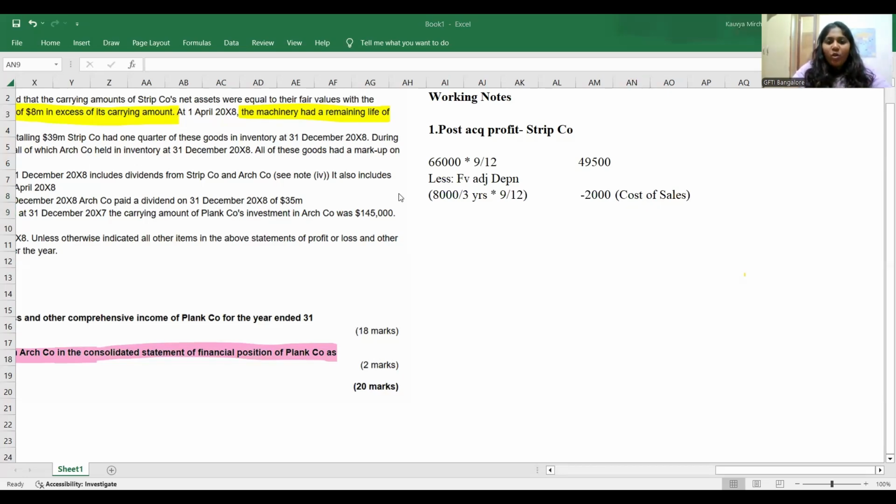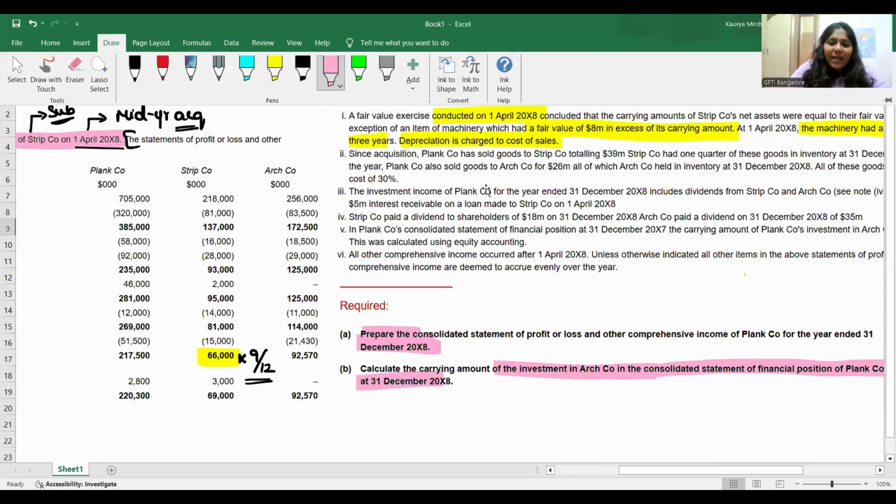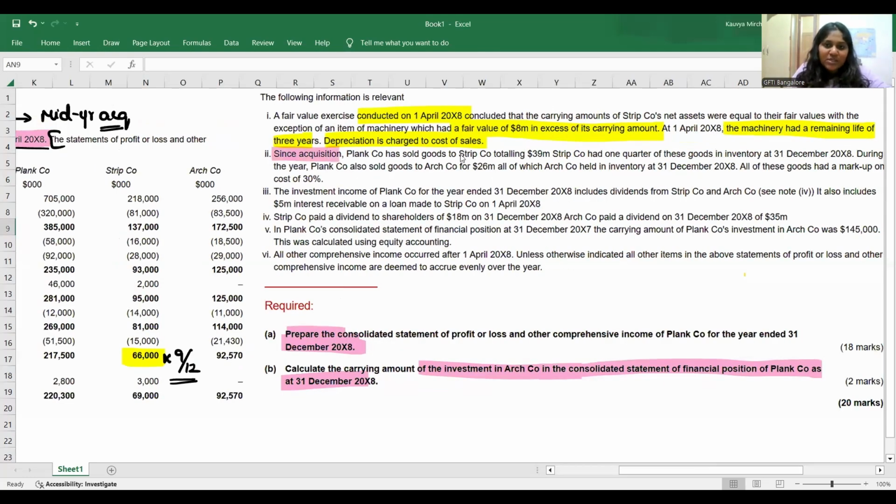Thank you. This was the first adjustment. Next, what is the next adjustment you have? Since acquisition, Plank company sold goods to Strip company totaling 39 million. Strip company had 1/4 of these goods in inventory at 30th September X8.